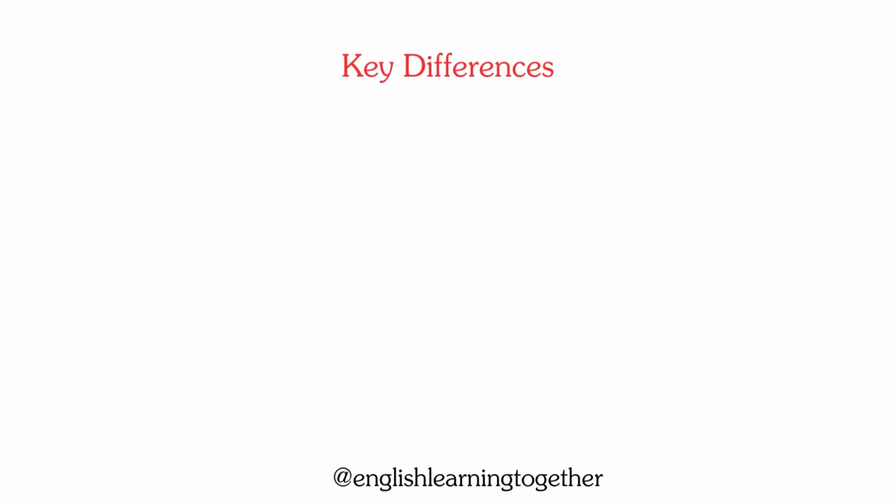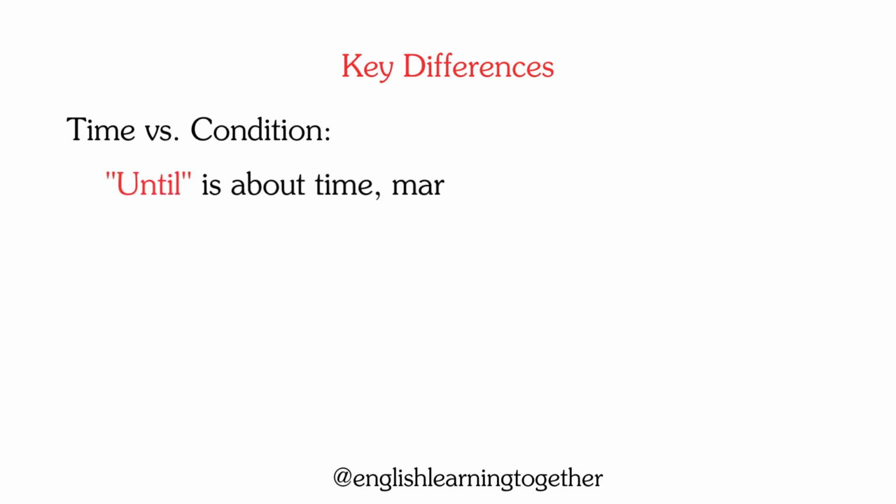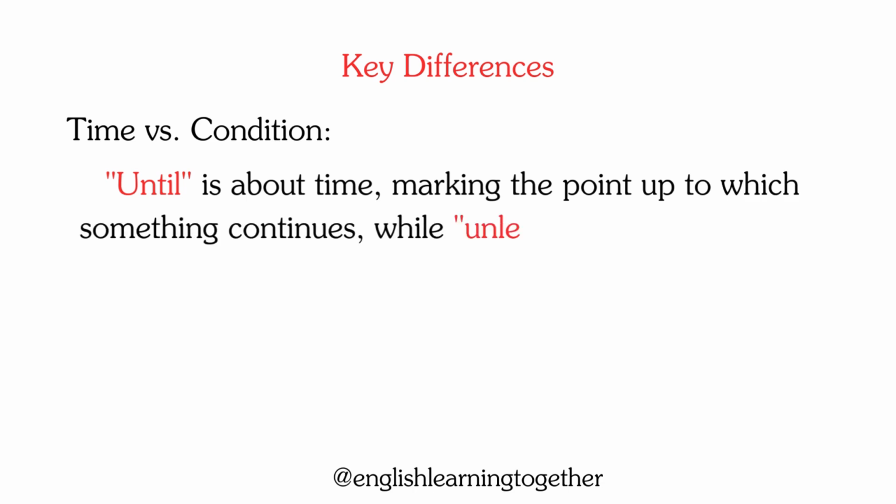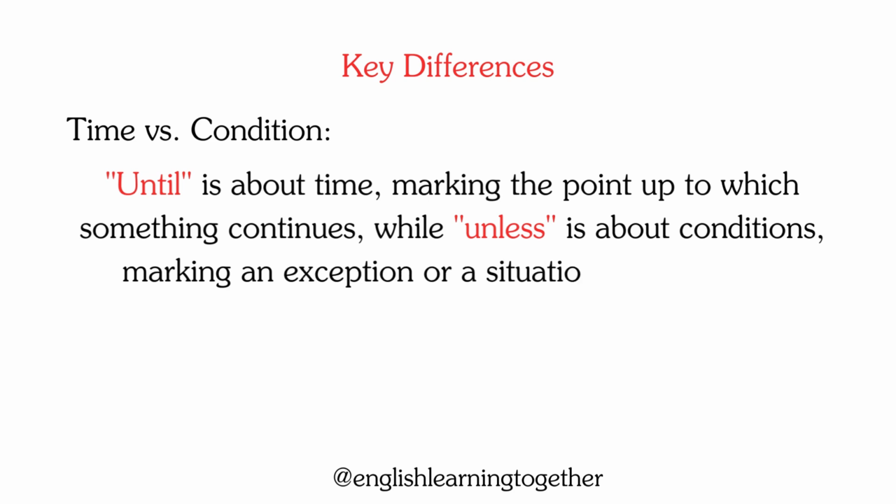Key differences: time versus condition. Until is about time, marking the point up to which something continues, while unless is about conditions, marking an exception or a situation that prevents something from happening.